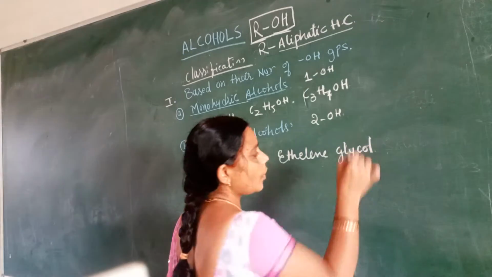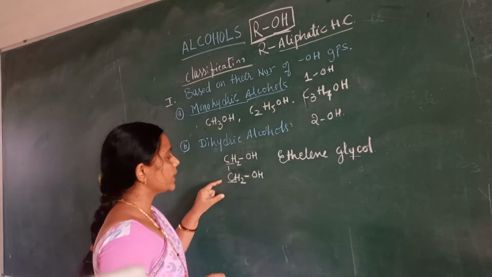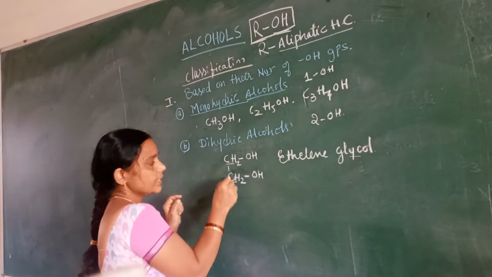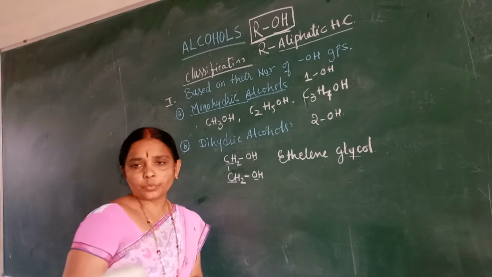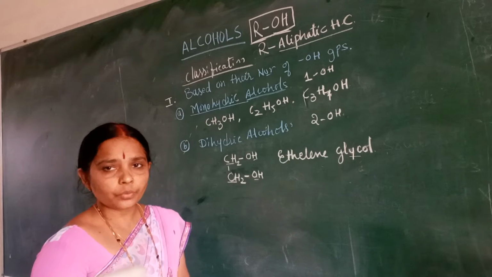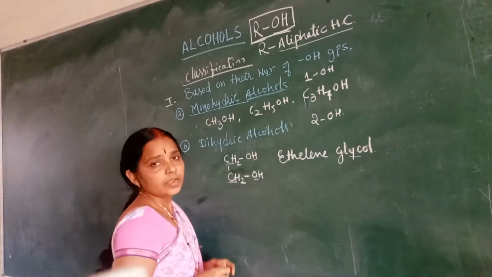It is glycol, ethylene glycol. Another name for this is ethane, because 2 carbon atoms are there and OH groups are 2 here. Where will these two hydroxyl groups be attached? To the first carbon atom and the second carbon atom.